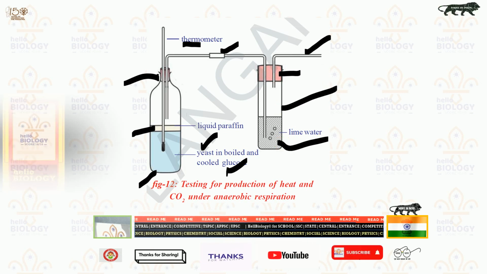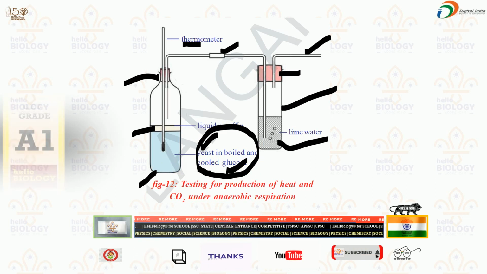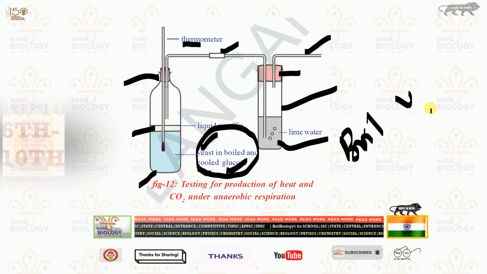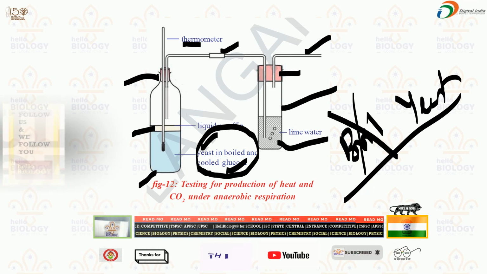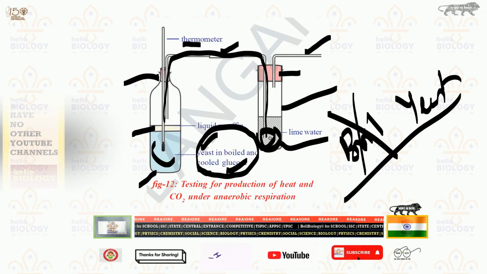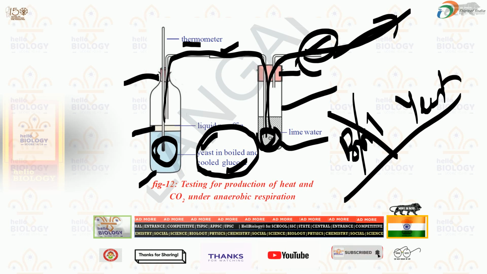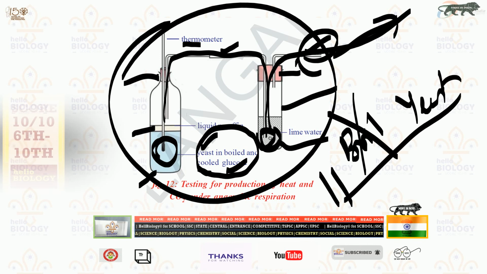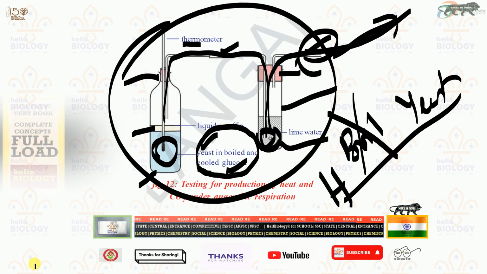And the precautions we need to take: this solution must be cooled before adding yeast. If boiling glucose solution is there and we immediately add yeast, the yeast, being a microorganism, cannot survive in boiling water. And the delivery tube must be inserted into the water and into the solution, and one outlet must be provided so that excess gas can move out. As the entire setup is made of glass, we must handle it with care. And you also need to remember these uses, which are most important here.